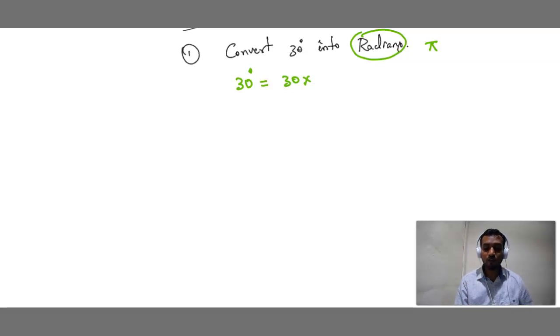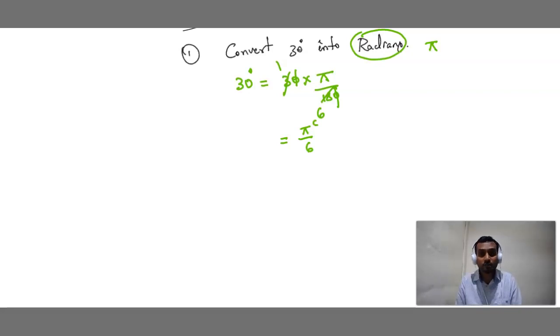So 30 degree, if you want to convert, write 30 as it is. The given value, write as it is. Multiply that by pi by 180. 0, 0 get cancelled. 3 1s are 3, 3 6s are 18. So what is the final answer? Pi by 6 radians. Correct? Pi by 6 with superscript c means radians. Is this answer correct?